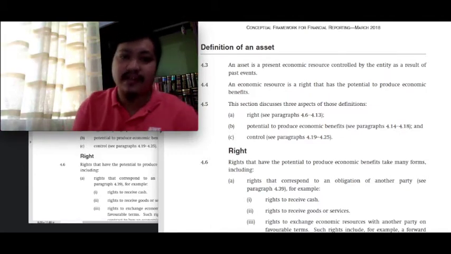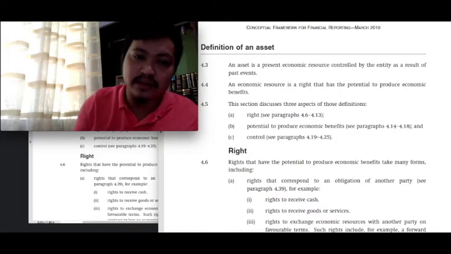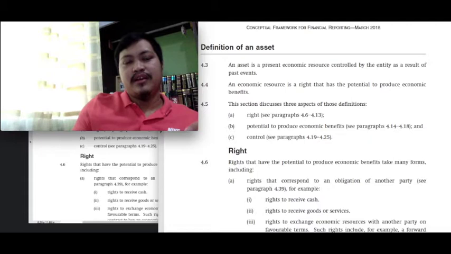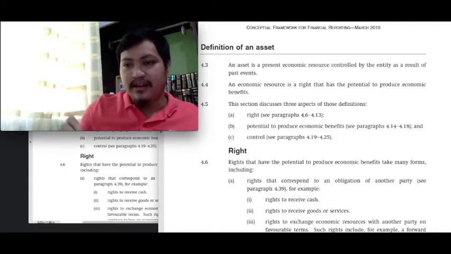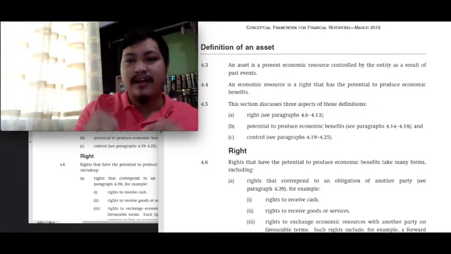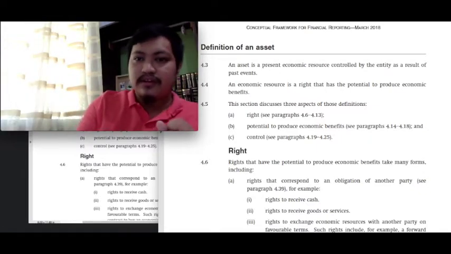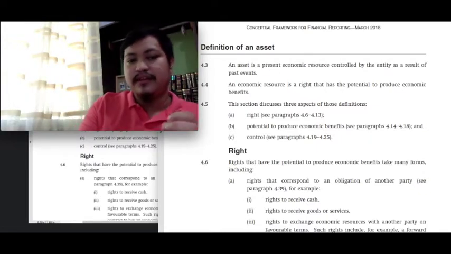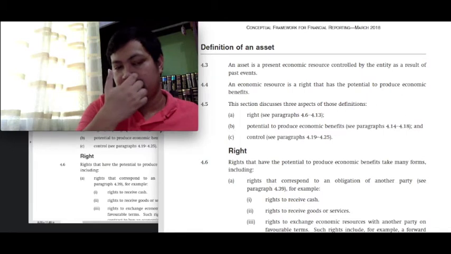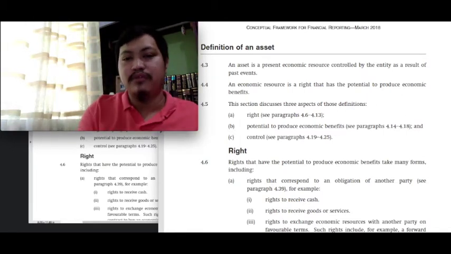And the answer is the latter, class. The asset that we are talking of is the right to receive a future economic benefit. The asset is not the expected future economic benefit, but the right to receive future economic benefit, class. And the intention of the 2018 framework was to settle the possible confusion.